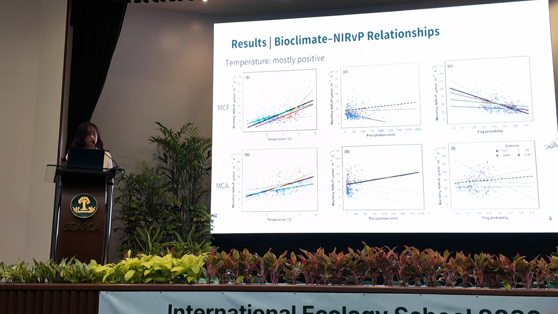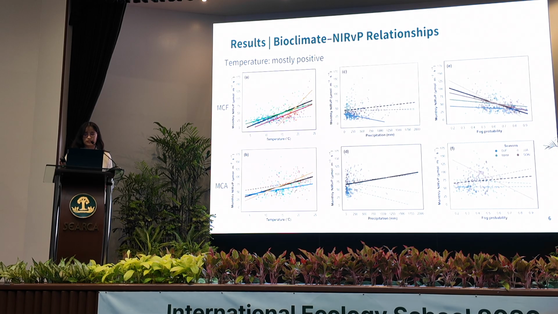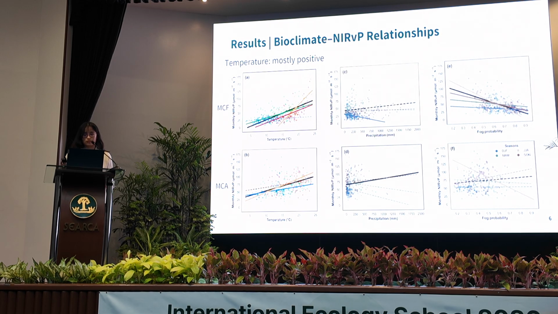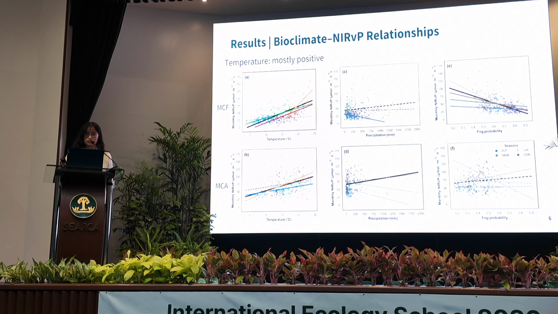Overall, the relationship is mostly positive. At the annual scale, temperature is significantly related to NRVP in both MCF and MCA. This suggests that warmer conditions are generally associated with higher vegetation activity in these mountain cloud landscapes. However, the annual relationship does not translate into the same seasonal pattern in both landscape types.